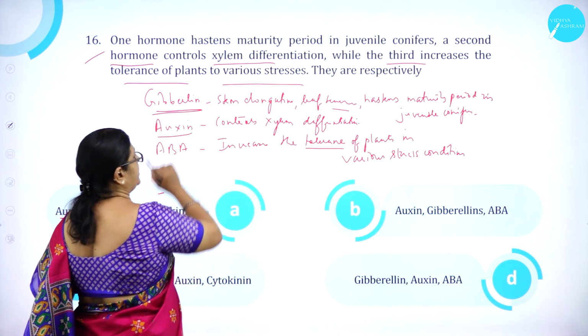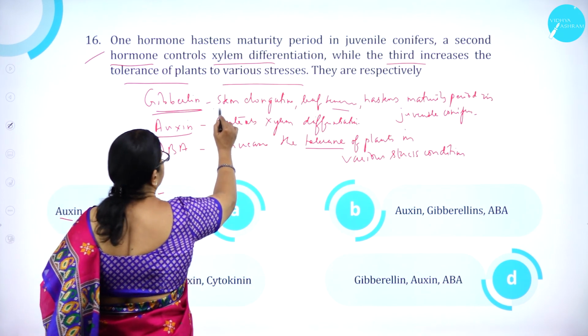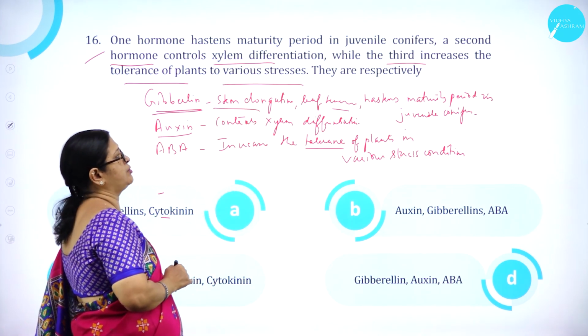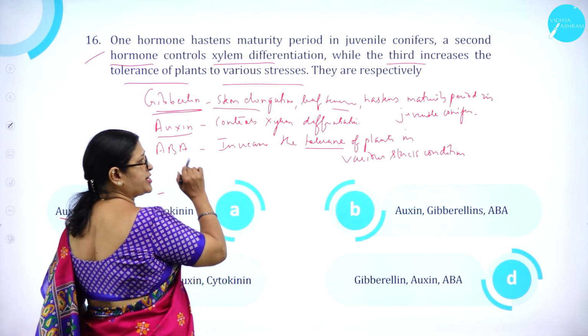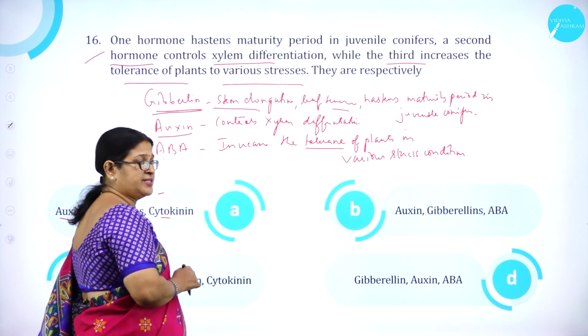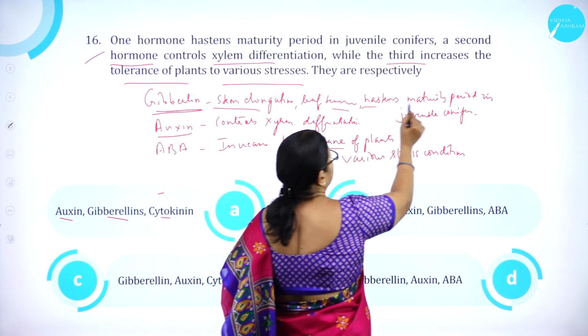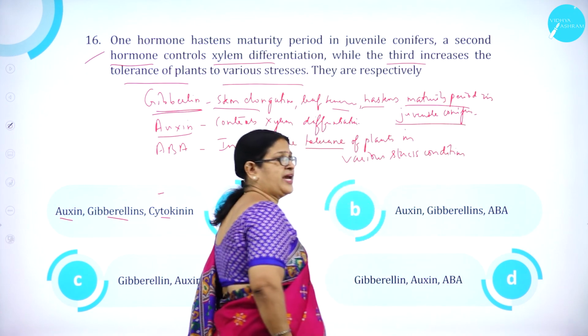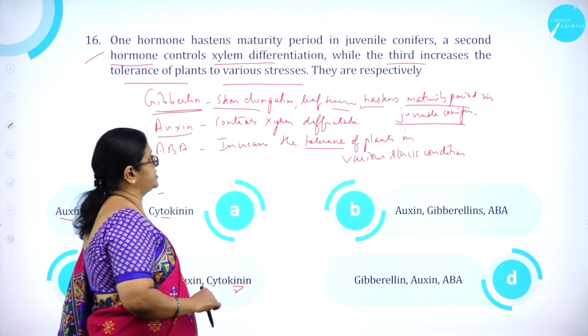Moving on to gibberellin. Gibberellin is a phytohormone, or plant hormone, which is responsible for stem elongation, leaf senescence and also hastens the maturity period in juvenile young conifers.